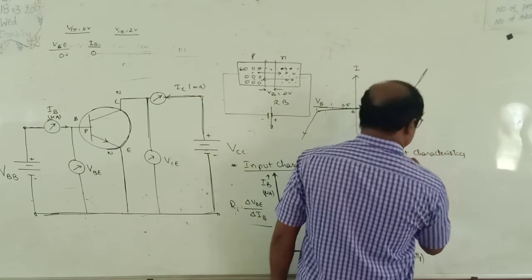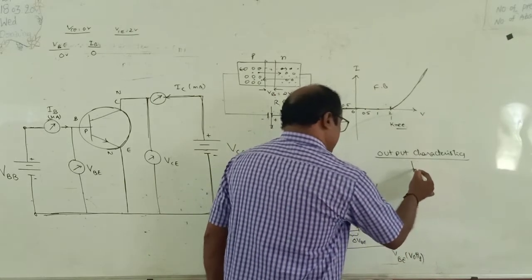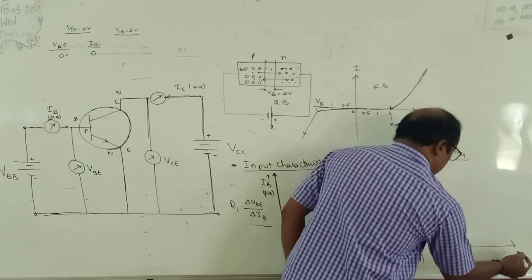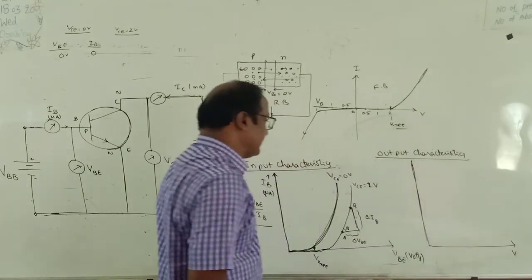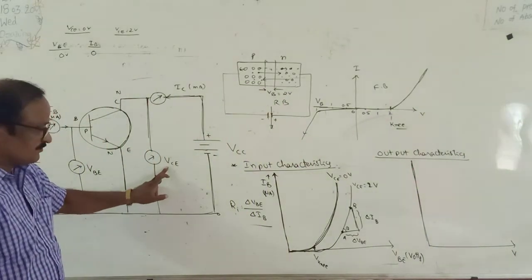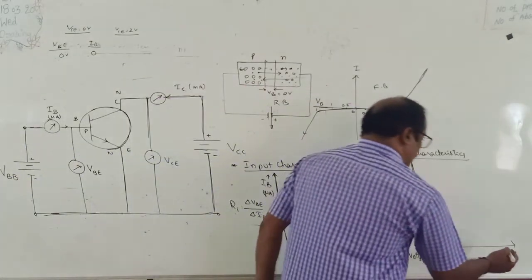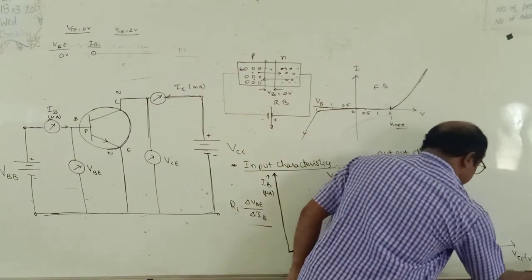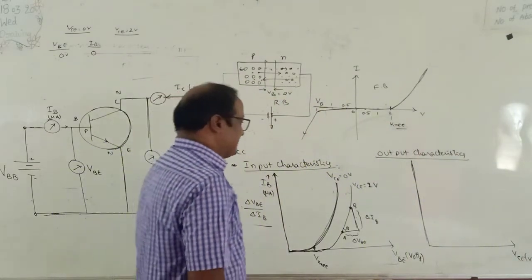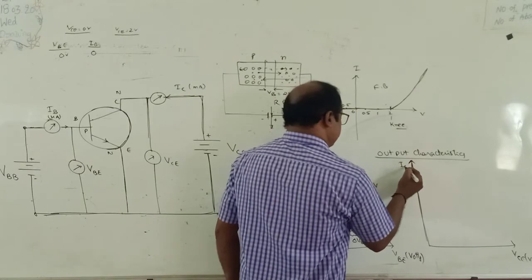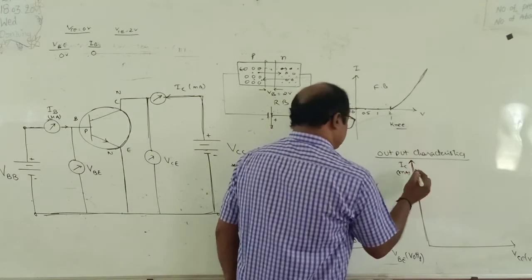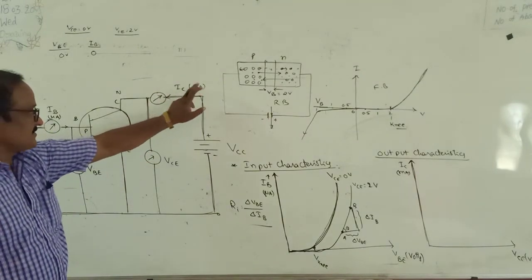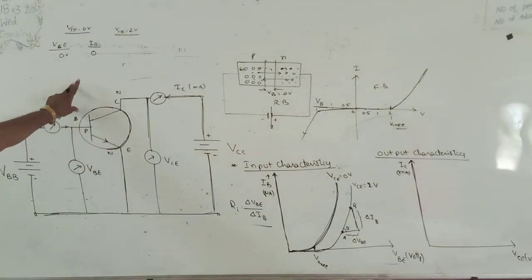Output characteristics. Output means how the current in the output region changes with respect to output voltage. Output voltage means VCE, the voltage across the collector emitter. This is measured in volts. Next, output current means IC. Compulsory IC is taken in milliamperes. You may have a doubt, sir: why are you taking IC in milliamps and IB in microamps?